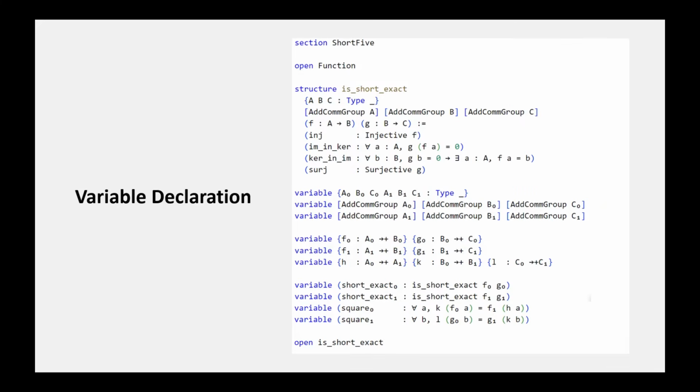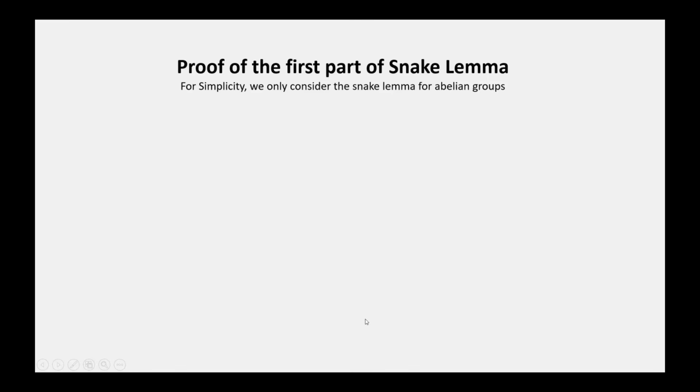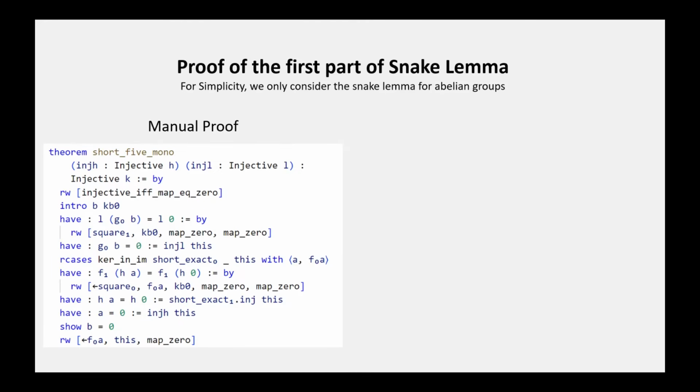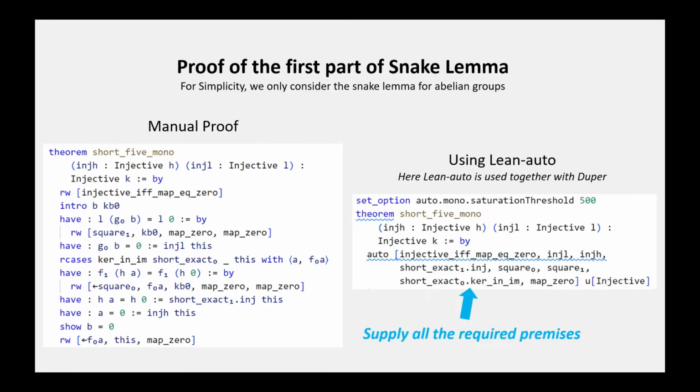To formalize the snake lemma in Ling4, we first need to declare the relevant variables, shown here in Ling code. We can see the declaration of objects, the morphisms between the objects, and the premises about them. For simplicity, we only consider the snake lemma for abelian groups, and we only consider the first part of the lemma. Here is what the manual proof looks like. And here is what it looks like if we use LingAuto. We can see that after we've supplied the required premises to LingAuto, LingAuto can prove the theorem automatically.